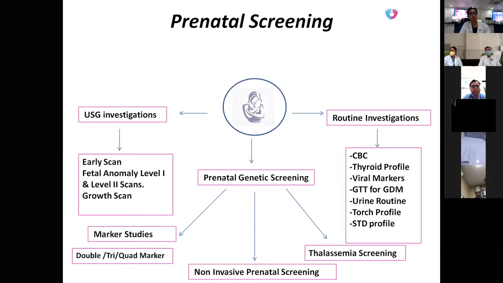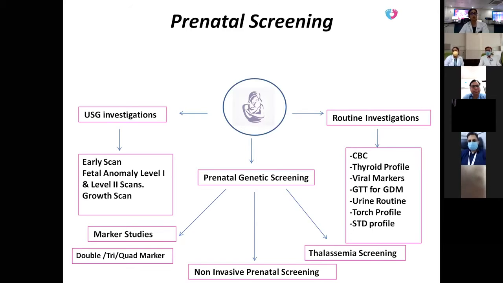Marker studies are also done. In marker studies, what we look for is the hormone level in the maternal blood. That hormone level is correlated with the biophysical profile of the mother, which includes various USG findings along with demographic profile, as well as lifestyle factors, which include IVF and the presence of diabetes, etc. Based on the levels as well as these factors, a statistical risk is calculated, where the pregnancy is termed as low risk, high risk, or intermediate risk for Down syndrome, trisomy 18, 13, as well as neural tube defects.